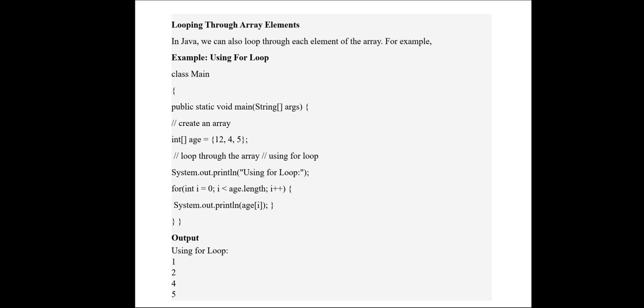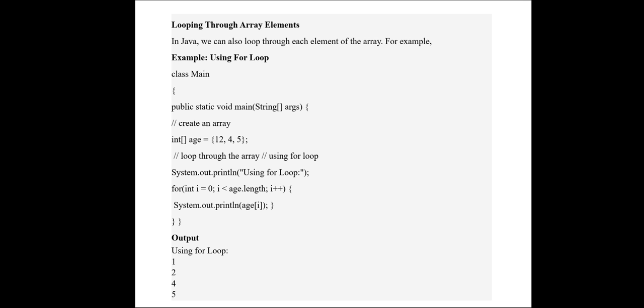So class Main, then the next line, public static void main. Then we have created an array, int age equal to 1, 2, 4, 5. System.out.println using a for loop, for i equal to 0, i less than age dot length. Age is the array name, dot length. So age dot length will give the size of the array.